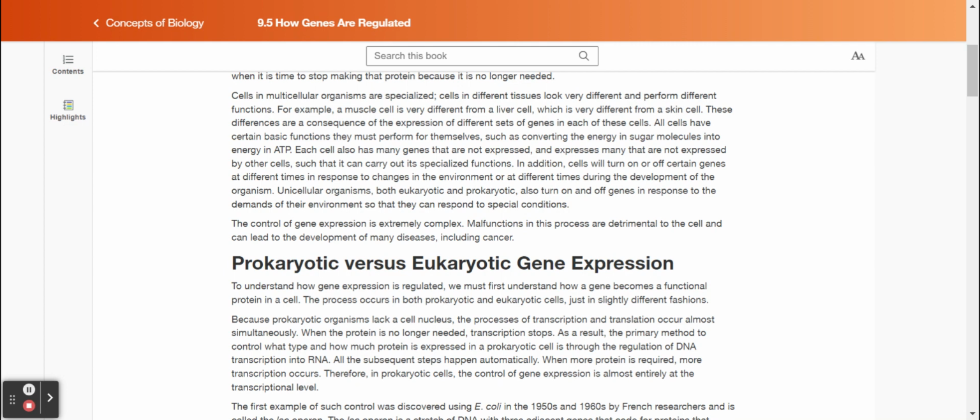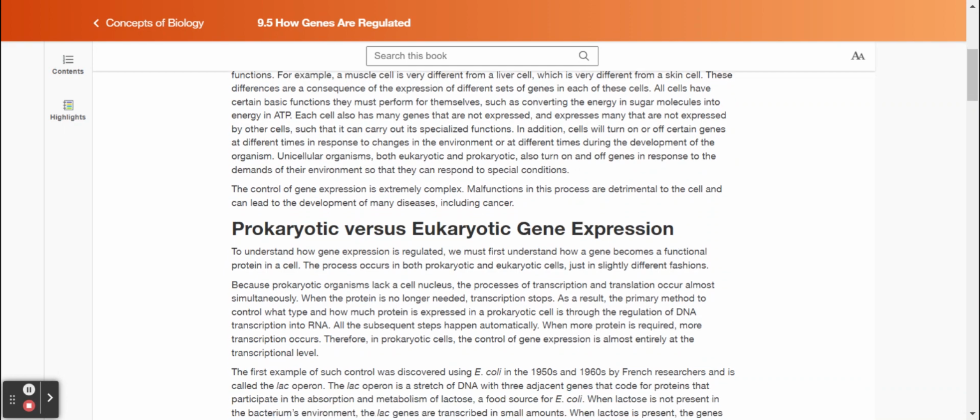In addition, cells will turn on or off certain genes at different times in response to changes in the environment, or at different times during the development of the organism. Unicellular organisms, both eukaryotic and prokaryotic, also turn on and off genes in response to the demands of their environment so that they can respond to special conditions. The control of gene expression is extremely complex. Malfunctions in this process are detrimental to the cell and can lead to the development of many diseases, including cancer.